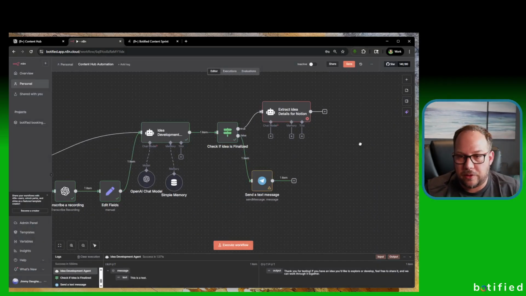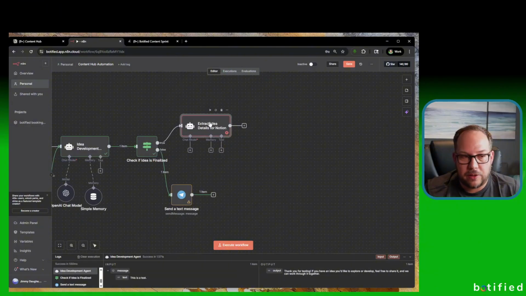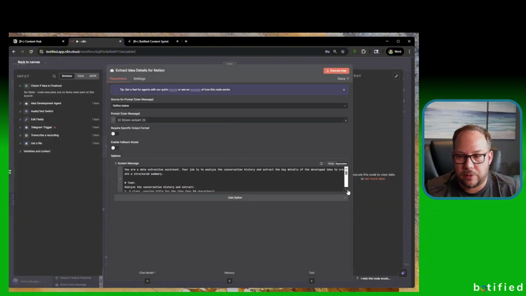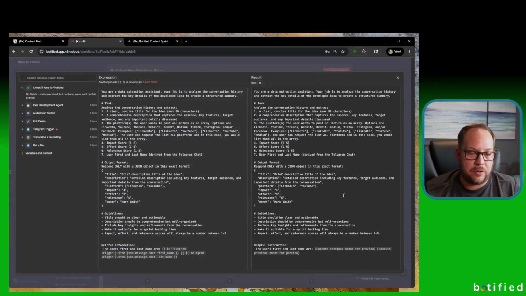Now, once it goes down this path and it's been finalized, it now hits this agent. Let's look at the prompt for this one so we can understand what's happening behind the scenes. So you are a data extraction assistant. Your job is to analyze the conversation history and extract the key details of the developed idea to create a structured summary. So here's your task. Analyze the conversation history and extract one clear, concise title for the idea, maximum 50 characters. We're keeping this limited because of the limitations on the titles in Notion, and I wanted to keep those very short for the sprints and stuff.